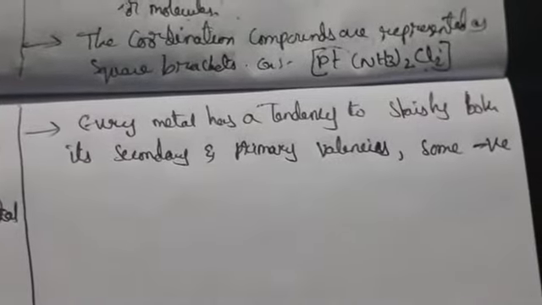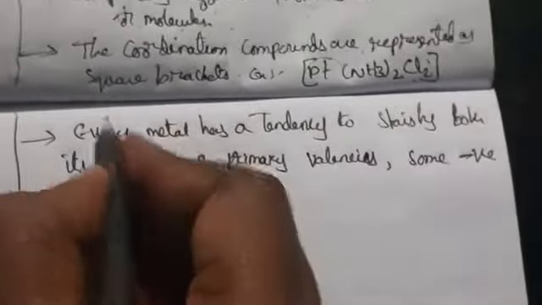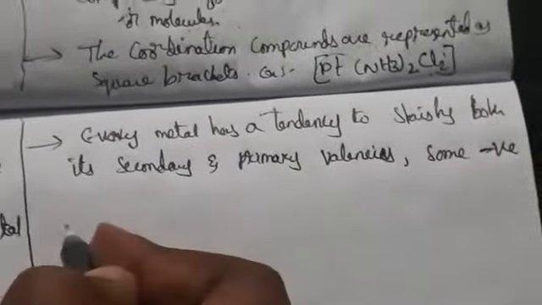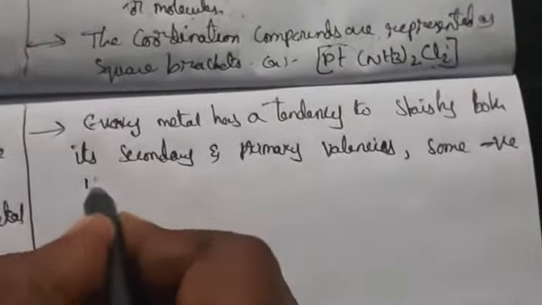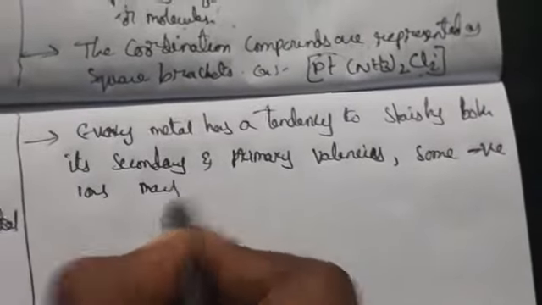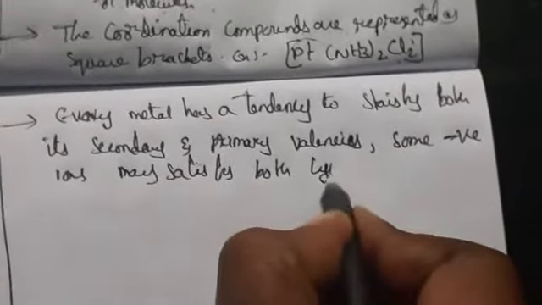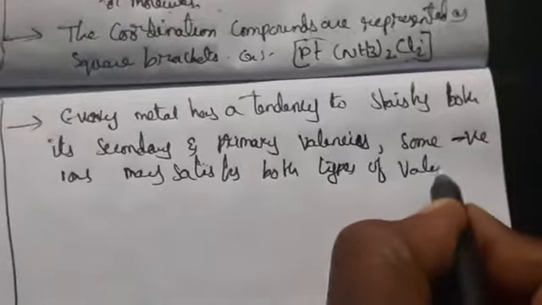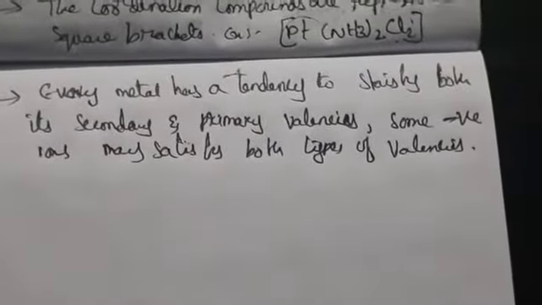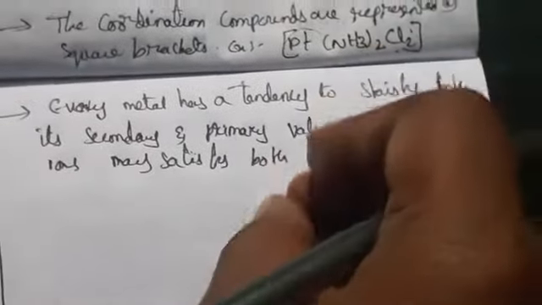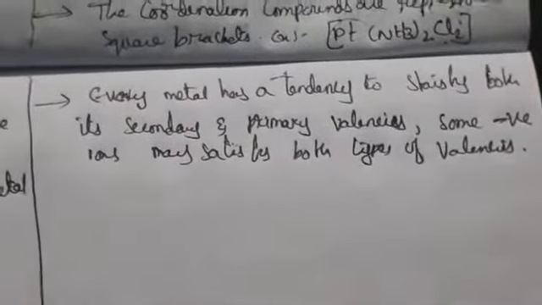Some negative ions may satisfy both types of valencies. Whatever central metal atom we take, it will satisfy both primary and secondary valencies, and some of the negative ions, as I told you, will satisfy both types of valencies.